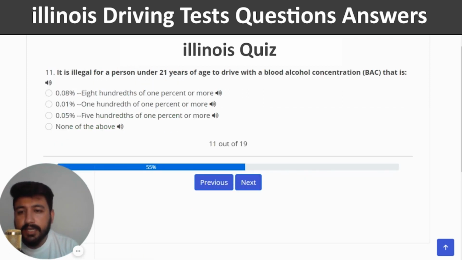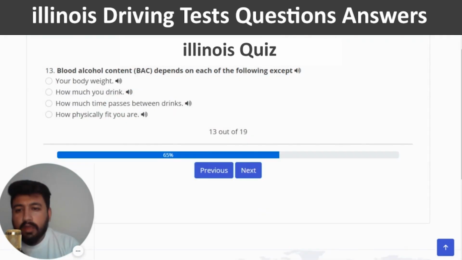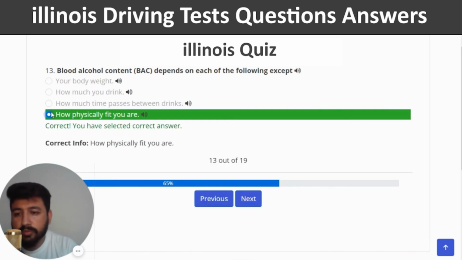Next. It is illegal for a person under 21 years of age to drive with a blood alcohol concentration, BAC, of what? The right answer is 0.01%, or 1/100th of 1% or more. So it looks like the second option is the right one. Next. On average, the human body can dispose of the alcohol in 12 ounces of beer in about, the right answer is 1 hour. Next. Blood alcohol content, BAC, depends on each of the following except, the right answer is how physically fit you are. So let's click on the last option, correct?